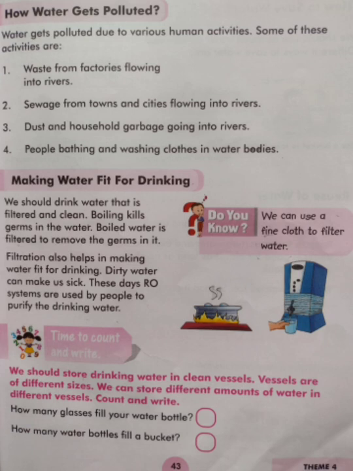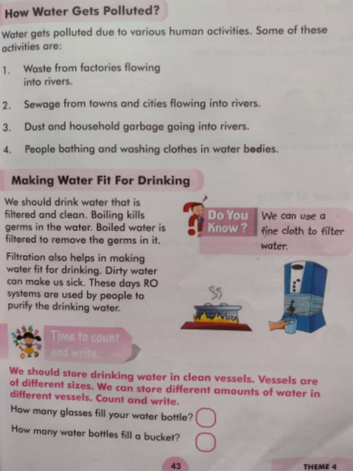Here we will read how water gets polluted. Water gets polluted due to various human activities. Some of these activities are: first, waste from factories flowing into rivers. Second, sewage from towns and cities flowing into rivers. Third, dust and household garbage going into rivers. Fourth, people bathing and washing clothes in water bodies.